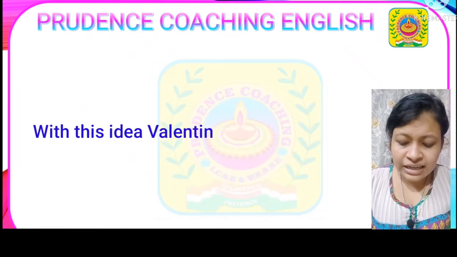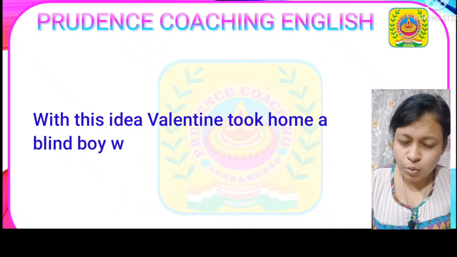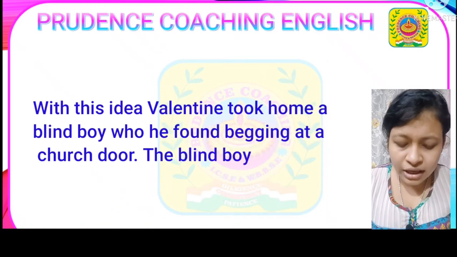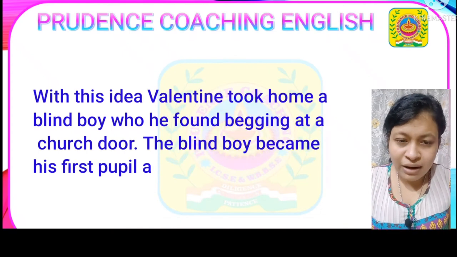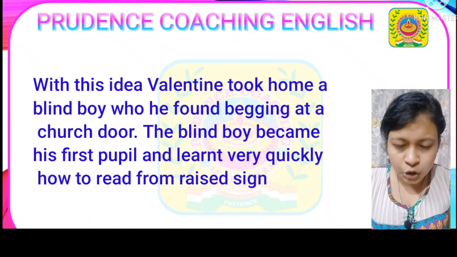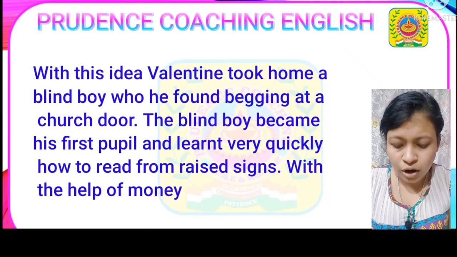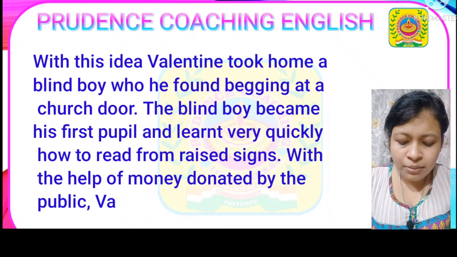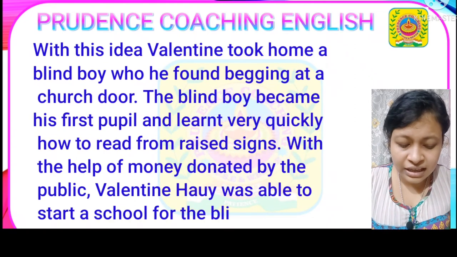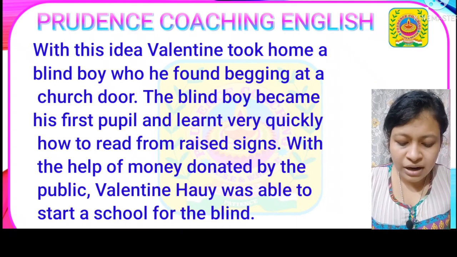With this idea, Valentine took home a blind boy who he found begging at a church door. So while going, he found a blind boy who was begging, means wanting money, at a church door. He took that particular blind boy with him. The blind boy became his first pupil. Pupil means student, and learned very quickly how to read from raised signs. With the help of money donated by the public, Valentine Haüy was able to start a school for the blind.